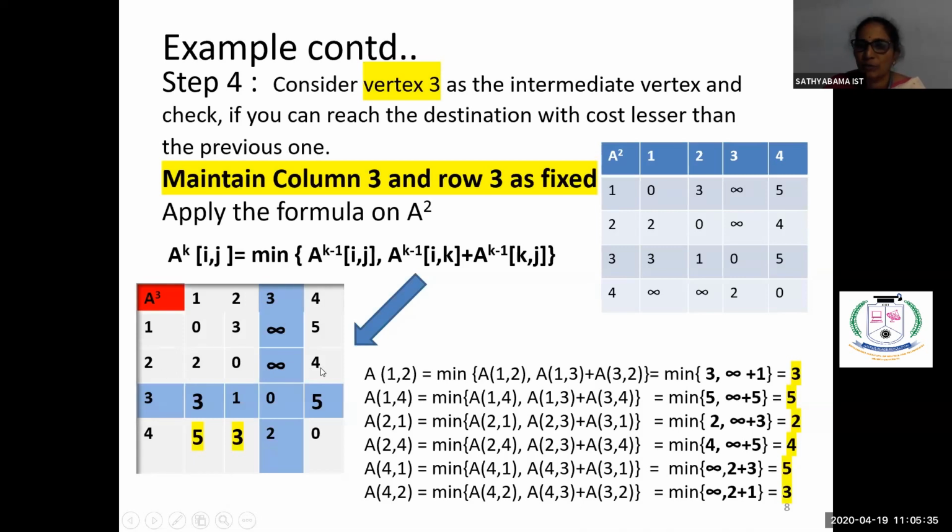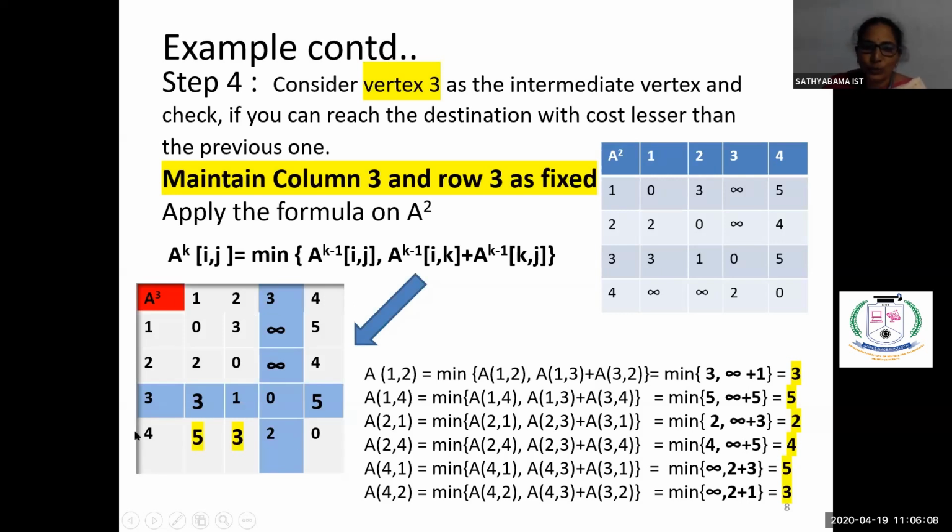Now come here, 2, 4. When you are coming to 2, 4, you are seeing whether 2, 4 is least, or 2, 3 plus 3, 4. Now see here, 2 comma 4 is 4, 2 comma 3 is infinity, plus 3 comma 4 is 5. So among these, we find the least cost is 4. There is no change in all these cases. Now, the third row is also fixed because we are considering the third vertex as the intermediate vertex.